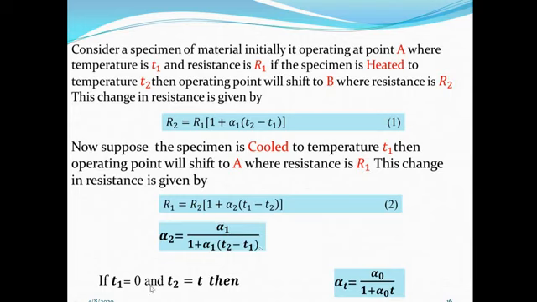If I put the initial condition as 0 degree centigrade, then alpha T is equal to alpha 0 upon (1 plus alpha 0 T). That means if the RTC at 0 degree centigrade is known, then I can find out RTC at any temperature. That is alpha T is equal to alpha 0 upon (1 plus alpha 0 T). And if the temperature is other than 0 degree centigrade, then alpha 2 is equal to alpha 1 upon (1 plus alpha 1 (T2 minus T1)).